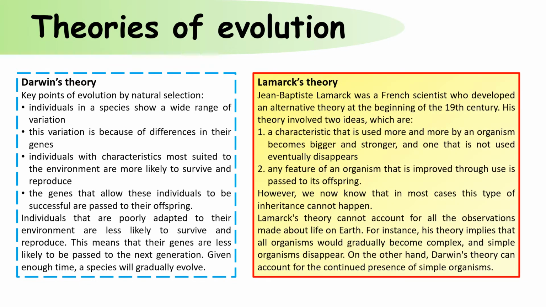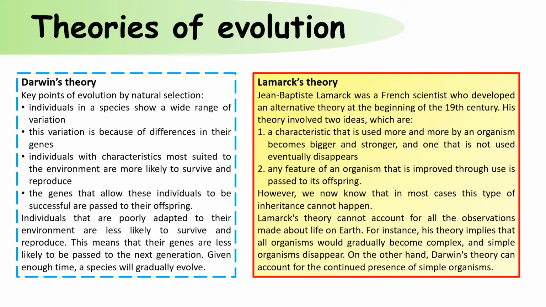The second theory is Lamarck's theory. Lamarck was a French scientist who developed an alternative theory at the beginning of the 19th century. His theory involved two ideas. A characteristic that is used more by an organism becomes bigger and stronger, and one that is not used eventually disappears. And the second, any feature of an organism that is improved through its lifetime will be passed on to its offspring.